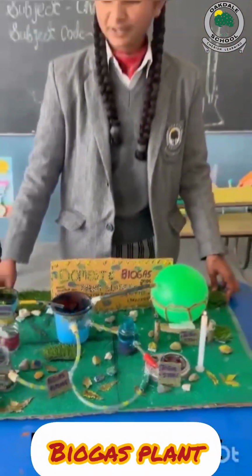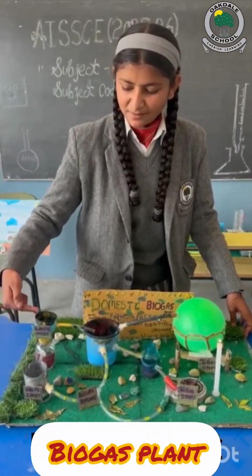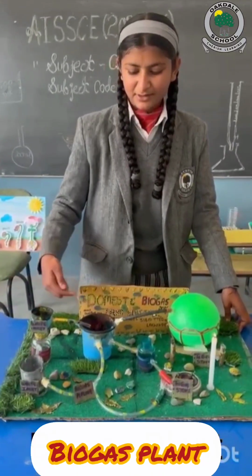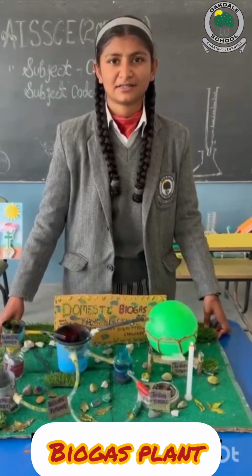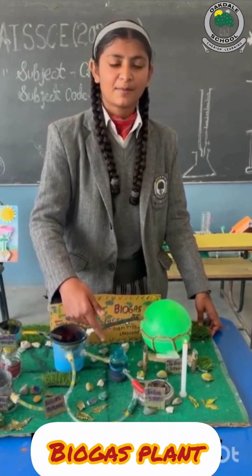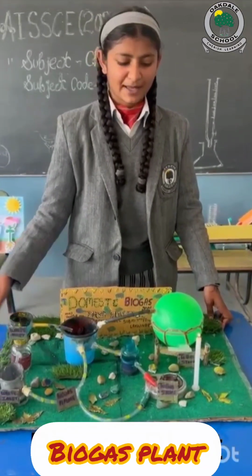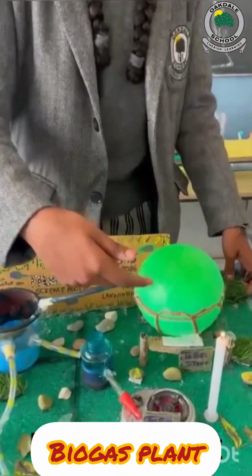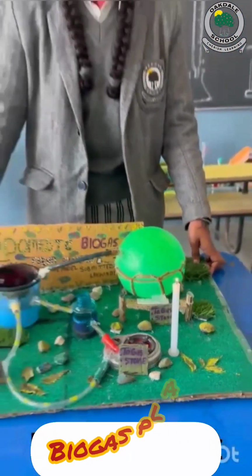So first we put kitchen waste material and sludge into this waste intake. Then it will be passed into the biogas digester. The biogas digester will break down the waste with tiny germs called bacteria and send it to the filtration. After filtration, it will go into the biogas collector. The biogas collector will collect the biogas and it will be sent to the stove and candle. The food we are cooking is made using biogas.